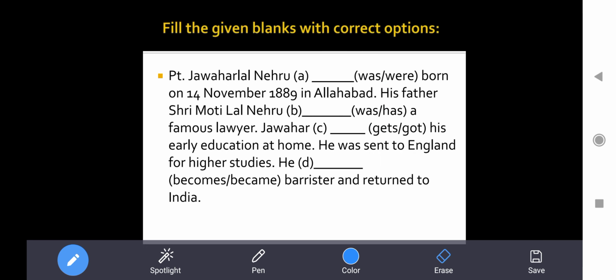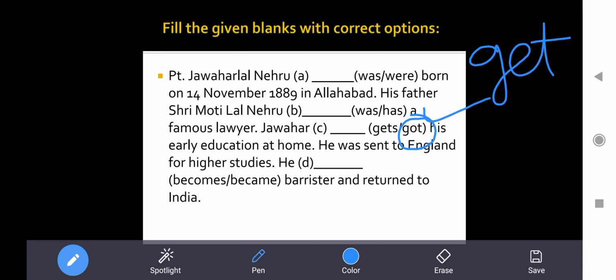All right, moving on to the next sentence, that is: Jawahar dash his early education at home. Now here is a very important thing. Till now, from the paragraph we have read, we understood that the sense of the paragraph is in past tense. Yes, the complete paragraph is talking about the past tense. So we are going to use the second form of verb, right? We will continue the paragraph in the past tense only, and in past tense we use the second form of verb. So tell me which one is the second form of verb, gets or got? Of course it's got only, right? It's got only, G-O-T, which is the second form of get.